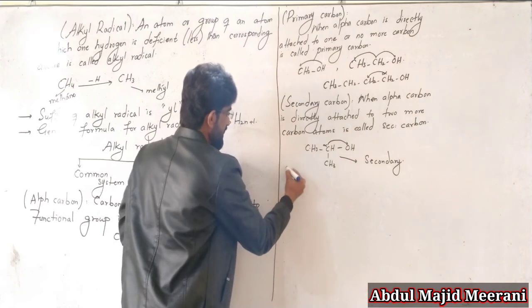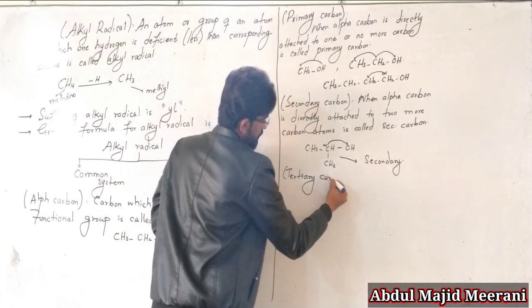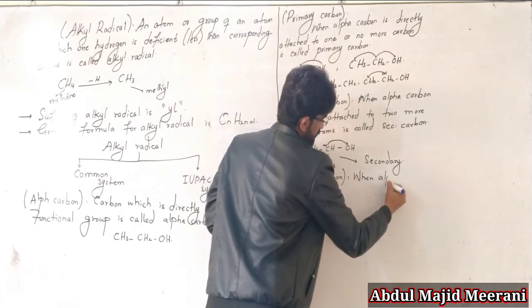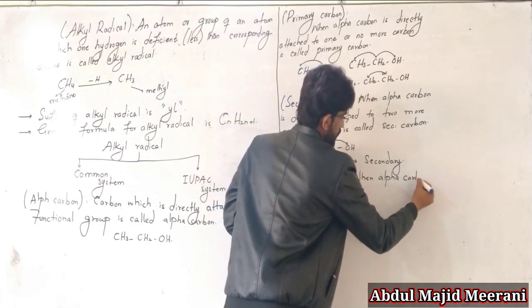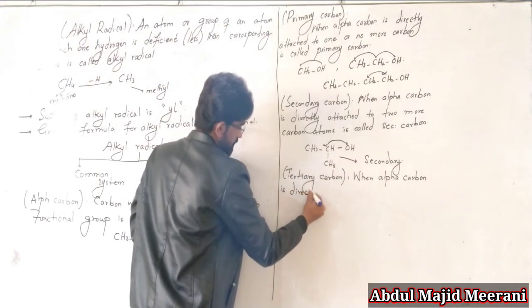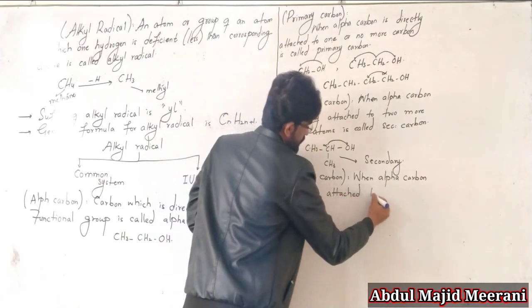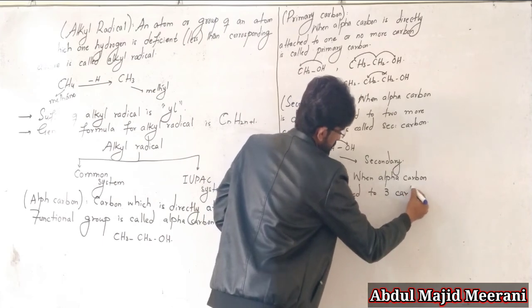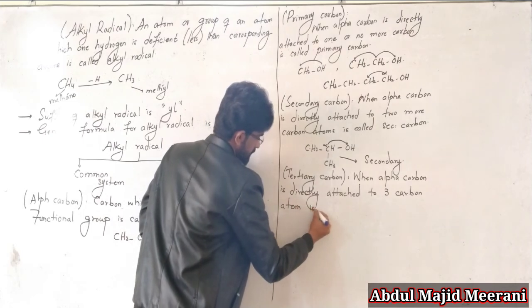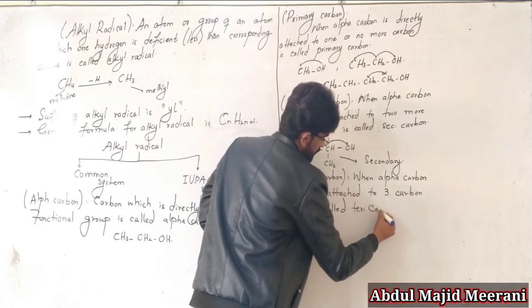And the last one is tertiary carbon. When the alpha carbon is directly attached to three carbon atoms, it is called tertiary carbon.